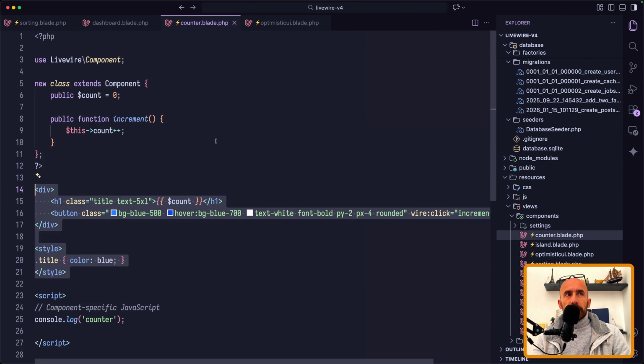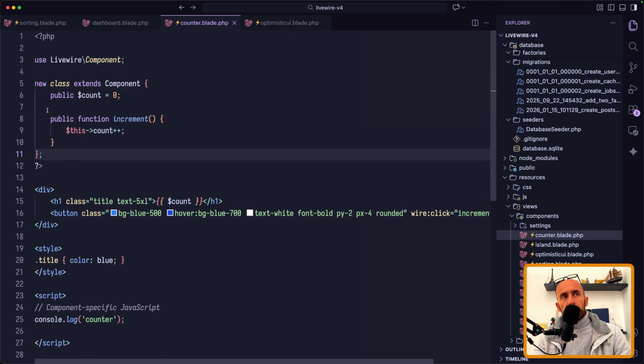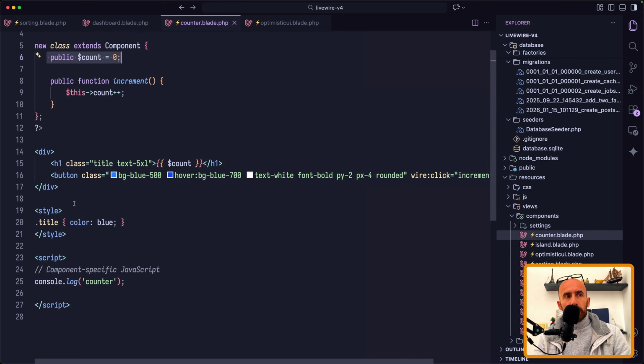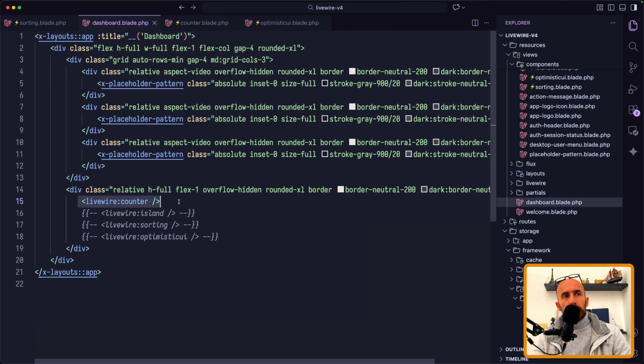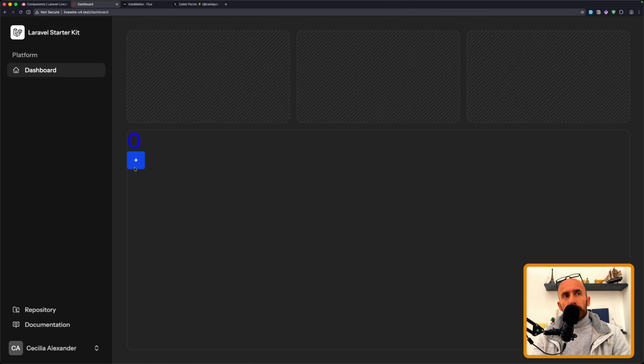Okay, and here we have an example of a counter. As you can see, we have public count, increment, h1, and a style to apply to this title and this count, and in the dashboard I have added this count. Now this is a component, not a page. In the dashboard page I added this Livewire counter, as you can see. And here is a project, here is a counter. We can increment.